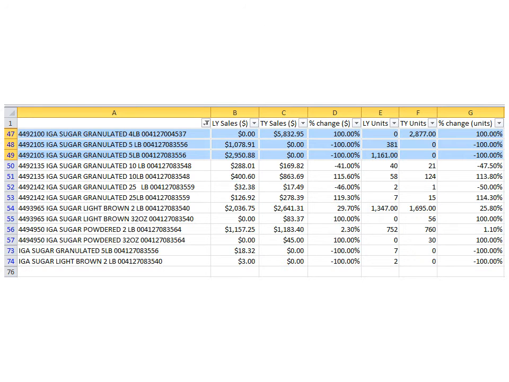In Excel, she filters the full item description for the word sugar. Now she easily sees that no 5-pound bags of sugar were sold this year, but last year's sales of 5-pound sugar was approximately $4,000. However, this year she had almost $6,000 worth of sales of 4-pound sugar bags. Joan concludes that the transition from 5-pound sugar to 4-pound sugar generated approximately a 50% increase in IGA sugar sales.